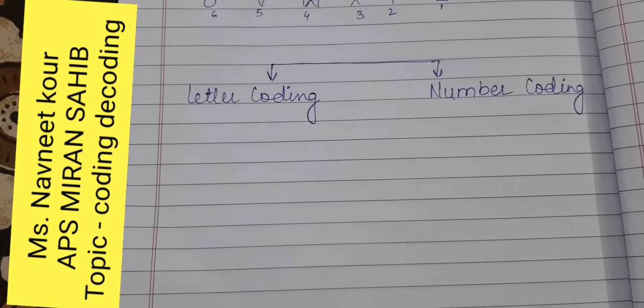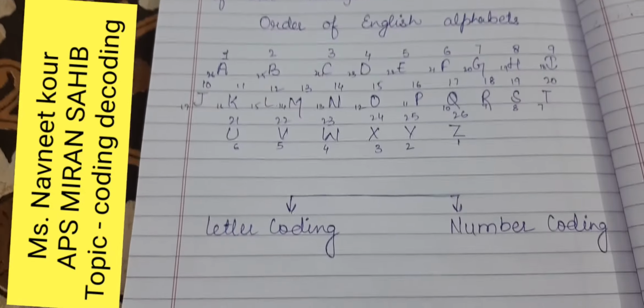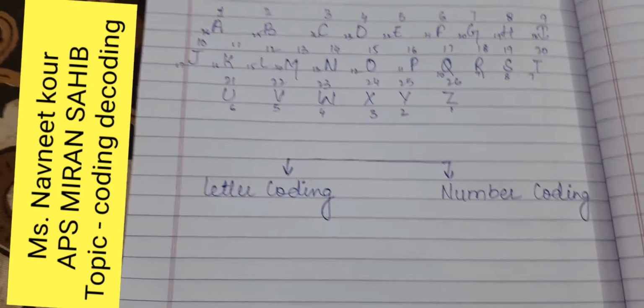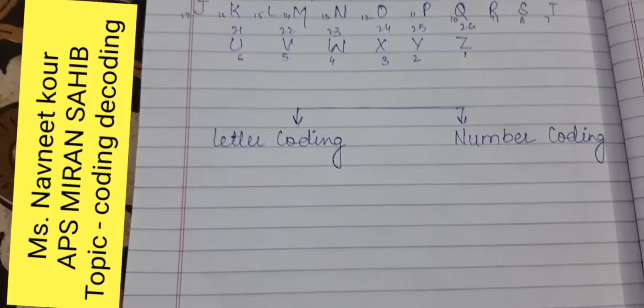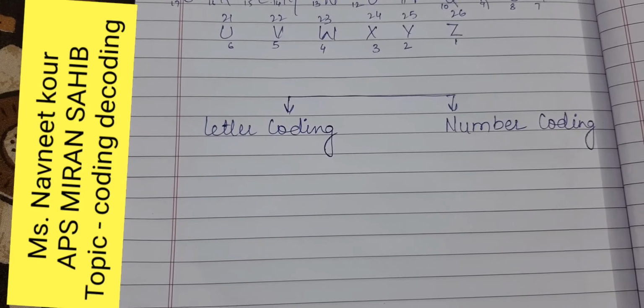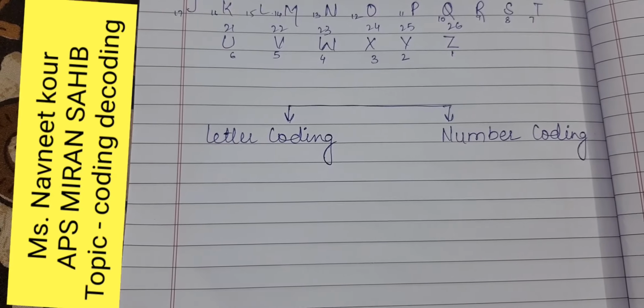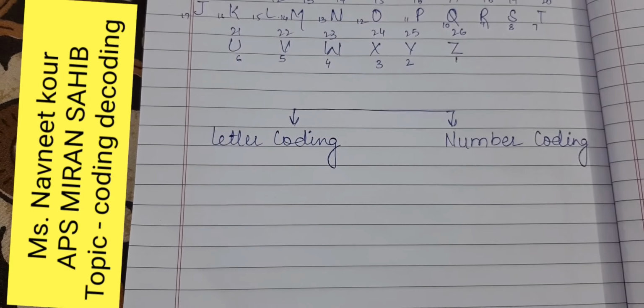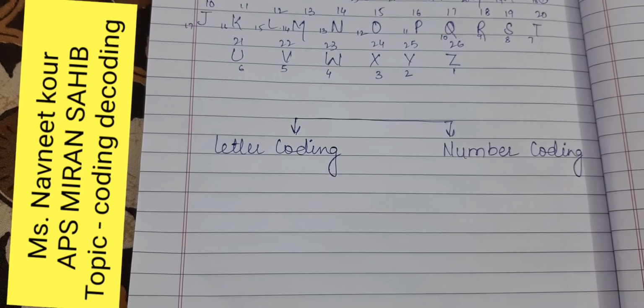बच्चे, basically the coding and decoding is divided into 2 types, that is letter coding and number coding. In letter coding, we deal with the questions in which the letters of words are replaced by certain other letters according to a specific pattern or rule to form a code.